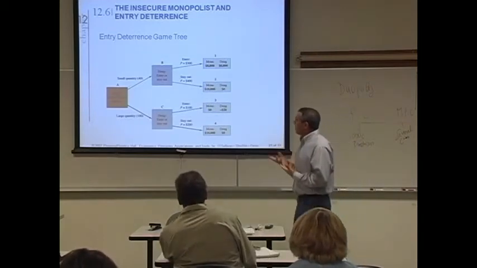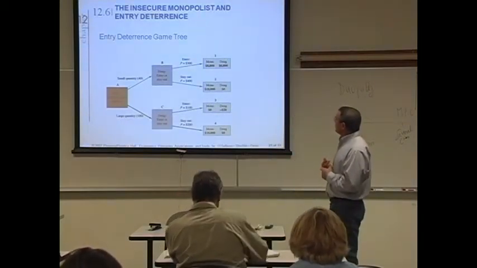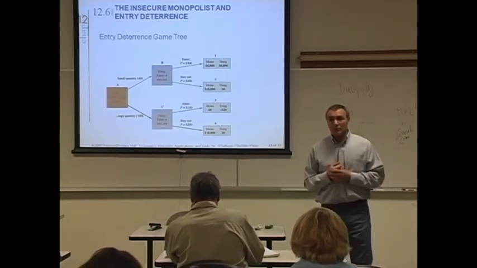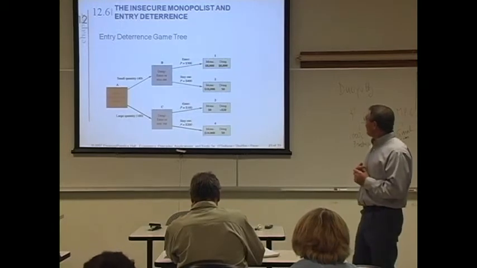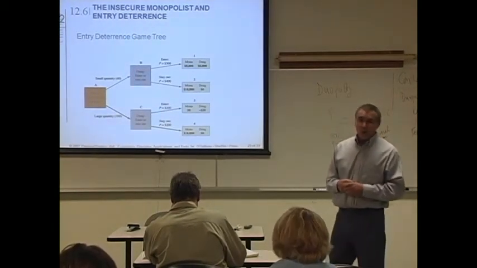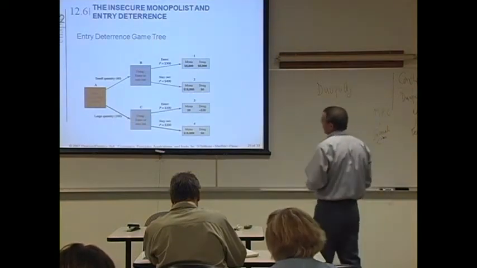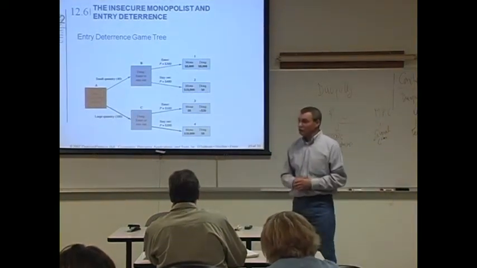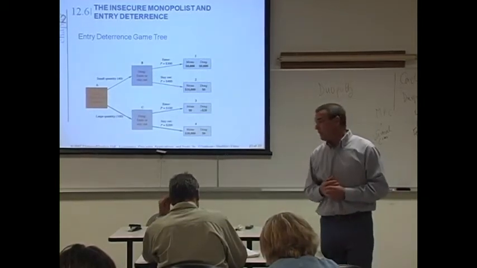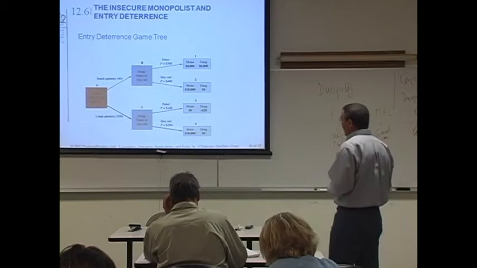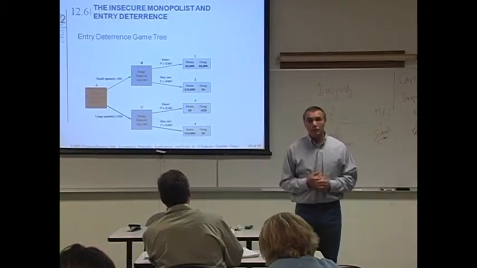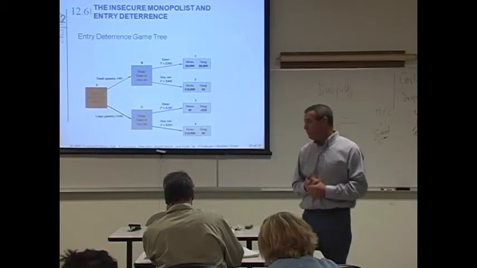What do you think Mona is going to do? She has a choice between box number 1 and box number 4. She can make 8,000 when she provides a small quantity, or she can make 10,000 by flooding the market. So she's better off flooding the market. And actually, it is a dominant strategy. And therefore, the answer is that, always deter. So always deter, do not accommodate.